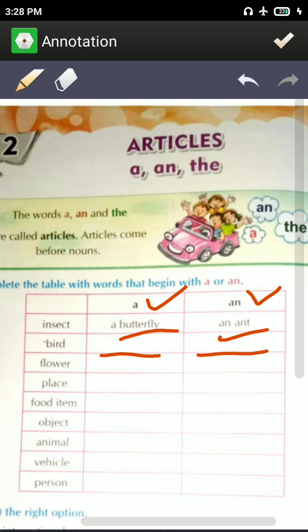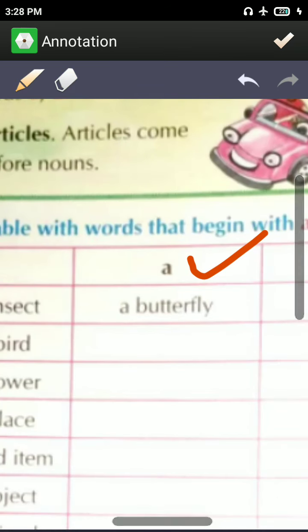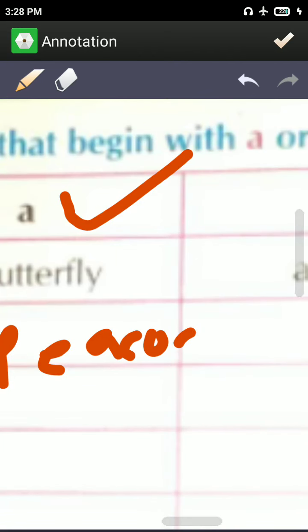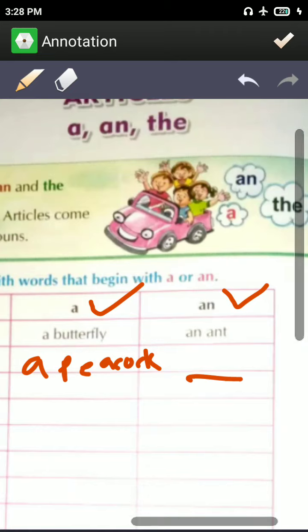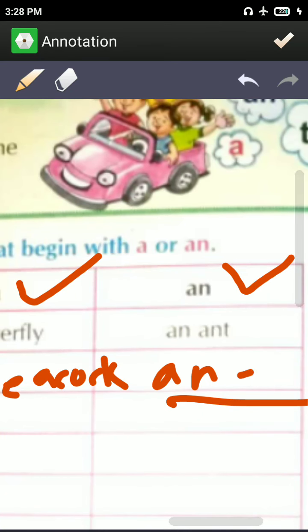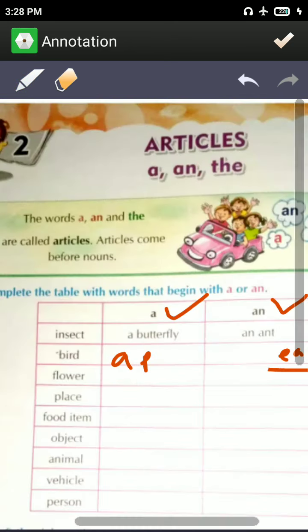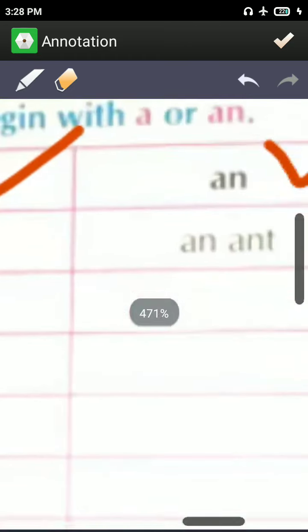An eagle. Okay, the answer is an eagle. Here you will write a peacock, and here you will write an eagle. I hope you will be able to write. Now let's move to the next question. Flower, you can say a rose, meaning one rose. And which flower starts with a vowel sound? An orchid.